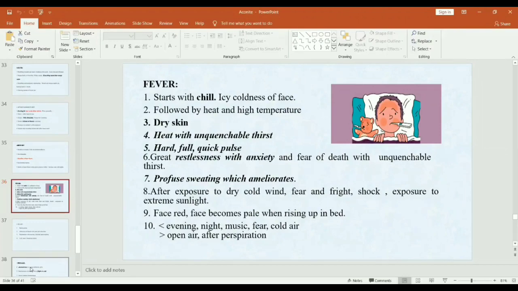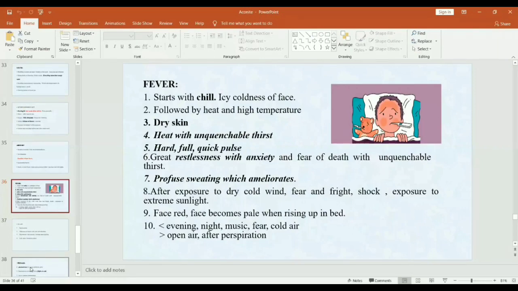The fever is mainly after exposure to dry cold wind, any fear or fright, shock, exposure to extreme sunlight. So causative factors are dry cold wind, fear and fright, shock, and exposure to extreme sunlight. Face is red.